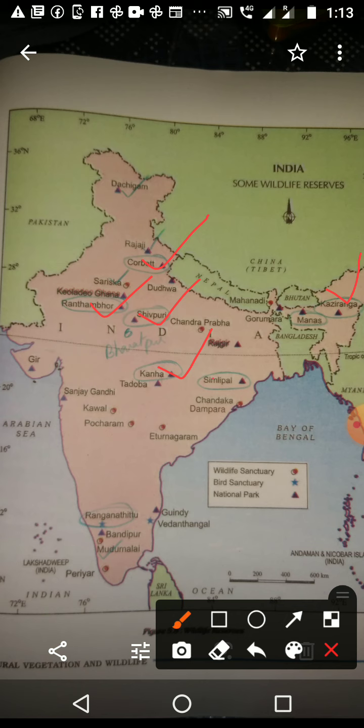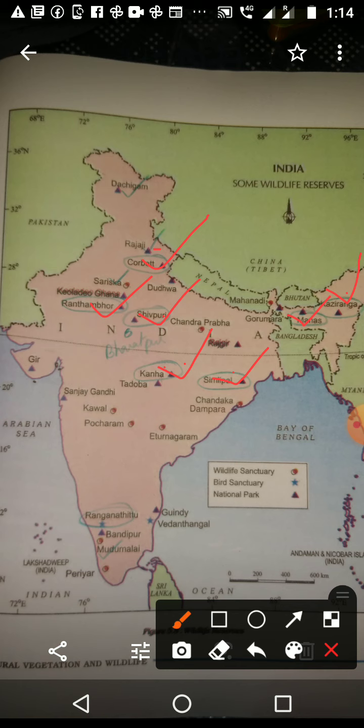Then Simlipal, that is in part of Orissa. Then Manas here, in part of Assam again. These 7 places we want to study related to national parks. Once again: Corbett, Kaziranga, Ranthambore, Shivpuri and Kanha, Simlipal, and the last one, Manas.